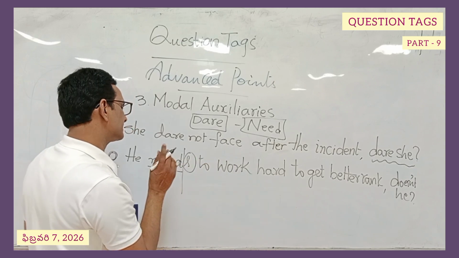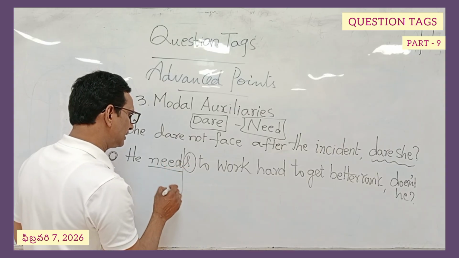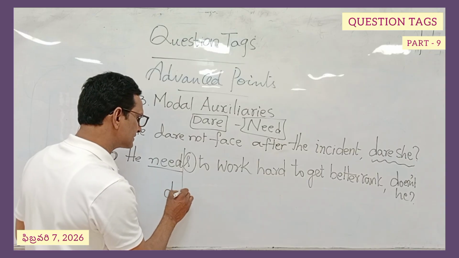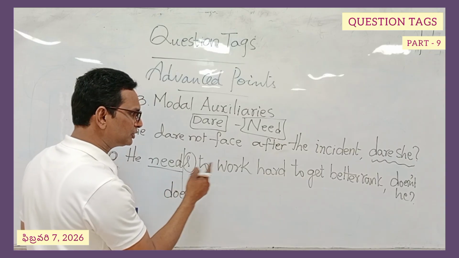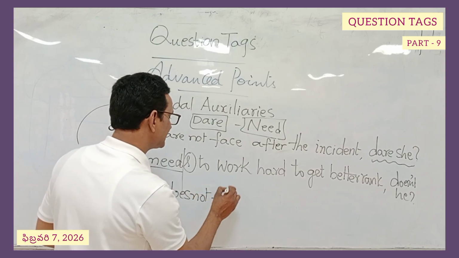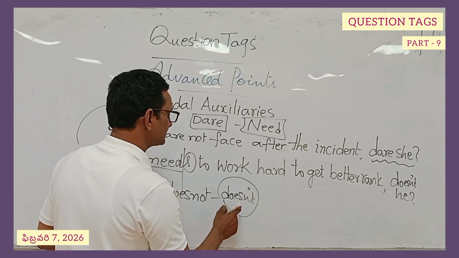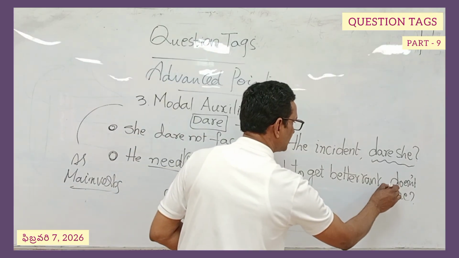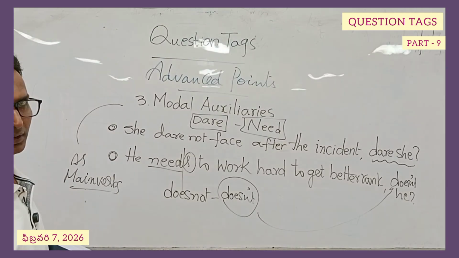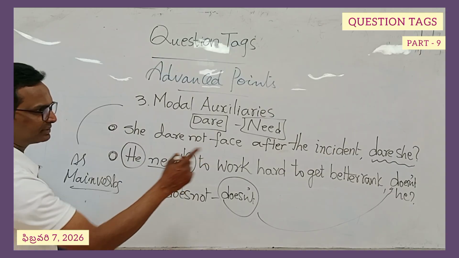When a verb in present simple tense is to be written in negative, we need helping verbs. When s is present with the verb, we will always pick does. So it is in the positive, it should be written in negative. Does plus not will become doesn't. That is the reason why doesn't has been used as a verb, and finally the pronoun of the tag is he. It's already pronounced, so it has been picked out there.